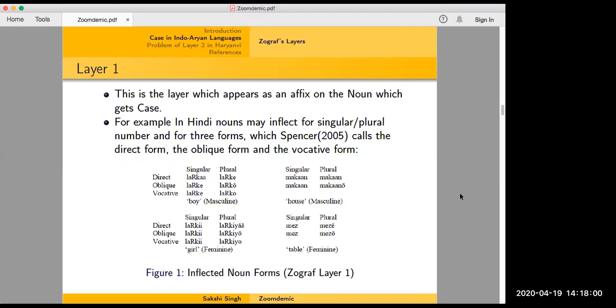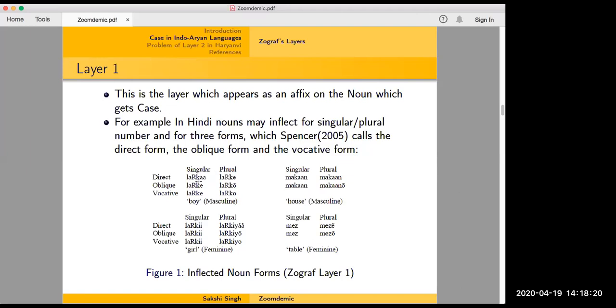Oblique here means the alternate form, basically. So when you have a case marking, you will say ladke ko or ladko ko. This change that you see in the root is called the oblique case, and this is the first layer because it's inflectional in nature, as you can see.